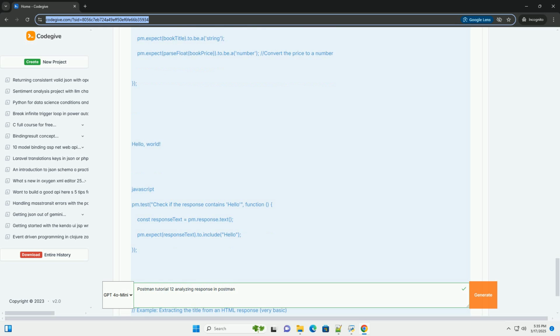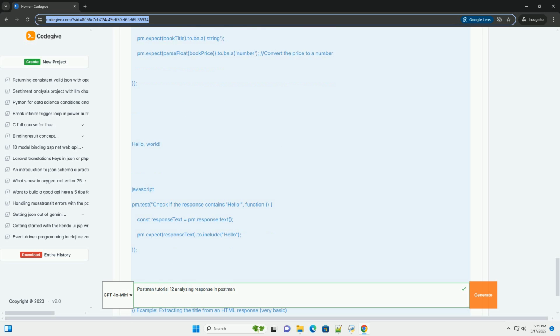Explanation: Array.isArray(jsonData) checks if jsonData is an array. jsonData.length > 0 checks if the array is not empty. jsonData[0].hasOwnProperty('id') checks if the first element of the array has a property named id before trying to access it. pm.expect.fail: if any of the checks fail, we explicitly fail the test with a descriptive message.